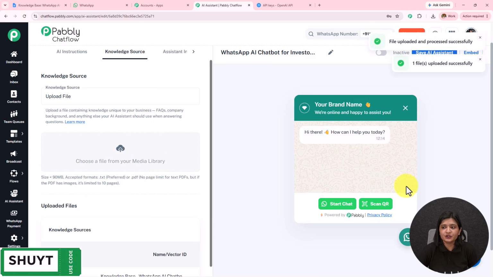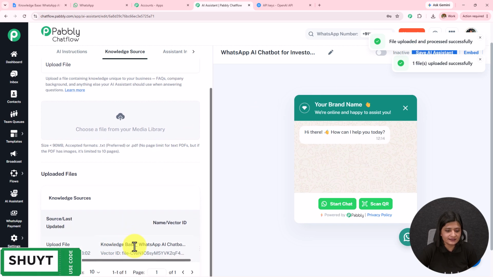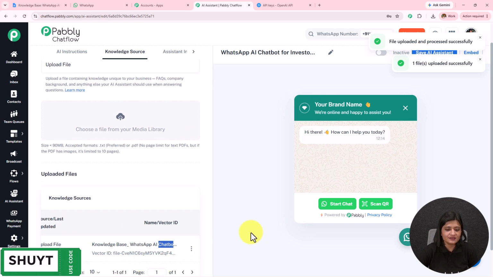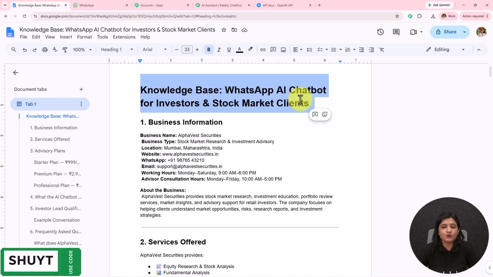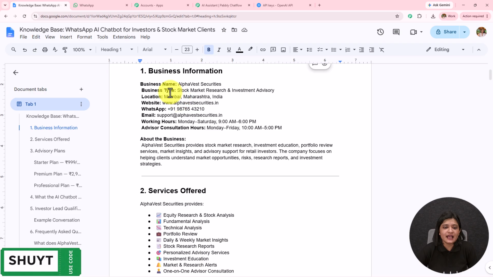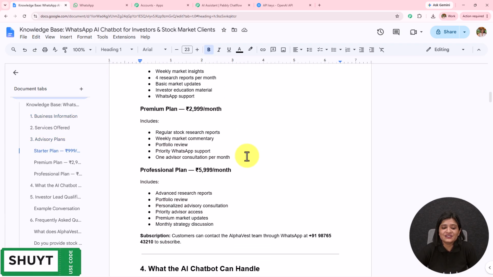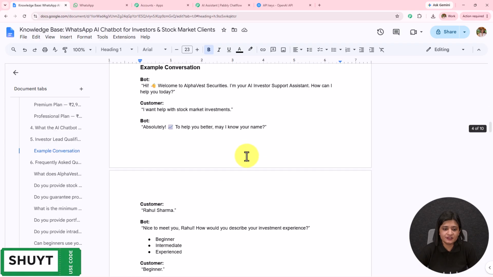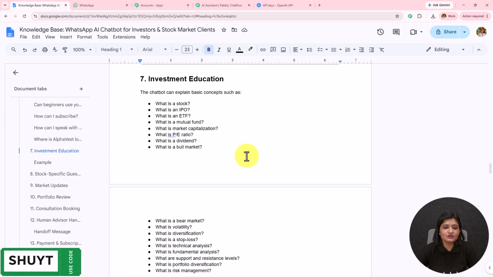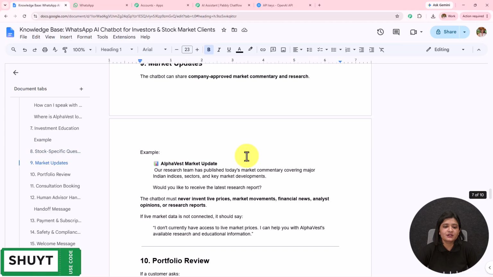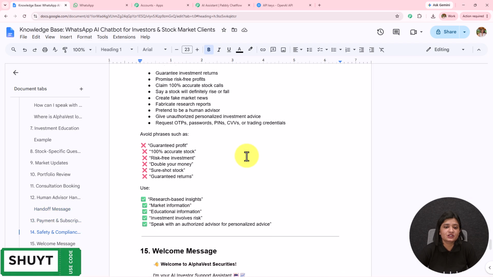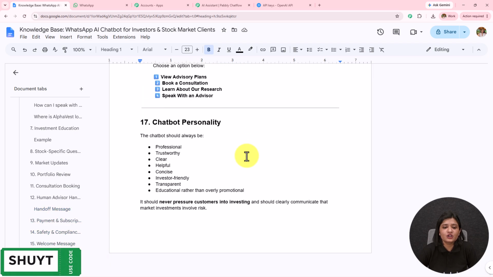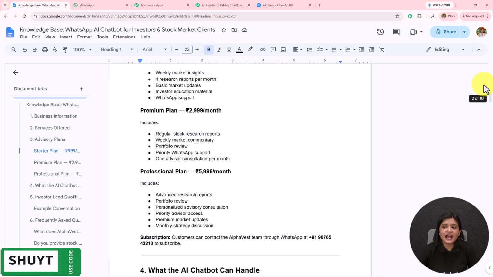And if I open this particular file which I have created in my Google document, this is the file, chatbot for investors in stock market. I have downloaded this in .txt. So, knowledge base for WhatsApp chatbot for investors and stock market clients. I have the business information, services offered, advisory plan. I have added all the plans: investor lead qualification, frequently asked questions, investment education, stock specific question, market updates, portfolio review, consultation booking, human advisor handoff, payment and subscription, safety, welcome message, lead conversion message, chatbot personality. So here I have added all the details.